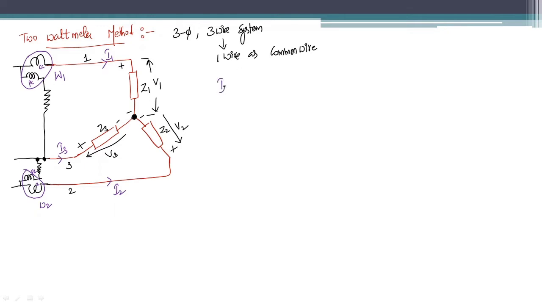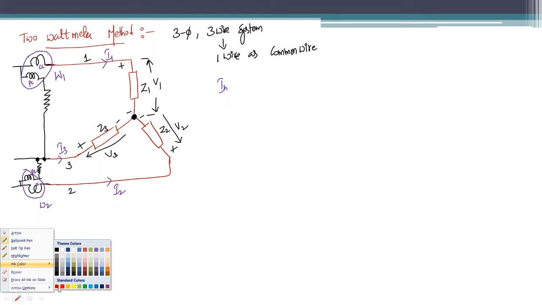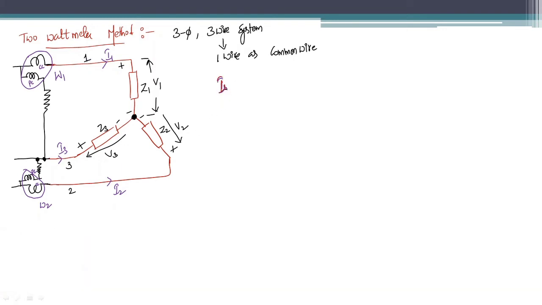Let us see that. The instantaneous power measured by W1, let us assume it as P1, is equal to the product of the instantaneous voltage measured by the pressure coil of W1 and the instantaneous current measured by the current carrying coil of W1.